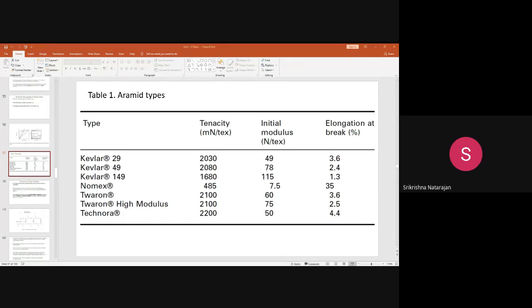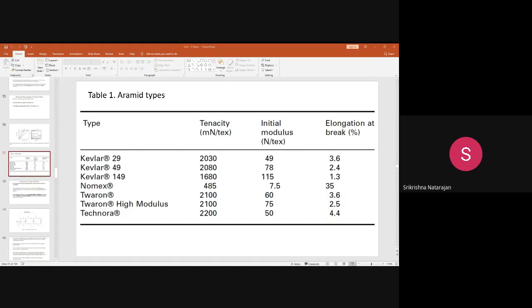When you learn about tire cord manufacturing, you will understand what is meant by a radial tire. There is a tire called the radial tire, where they align all the tire cords in a particular direction, around 90 degrees to the tire axle. During the manufacturing of tire cords, you will learn what is a radial tire and what is a bias tire.